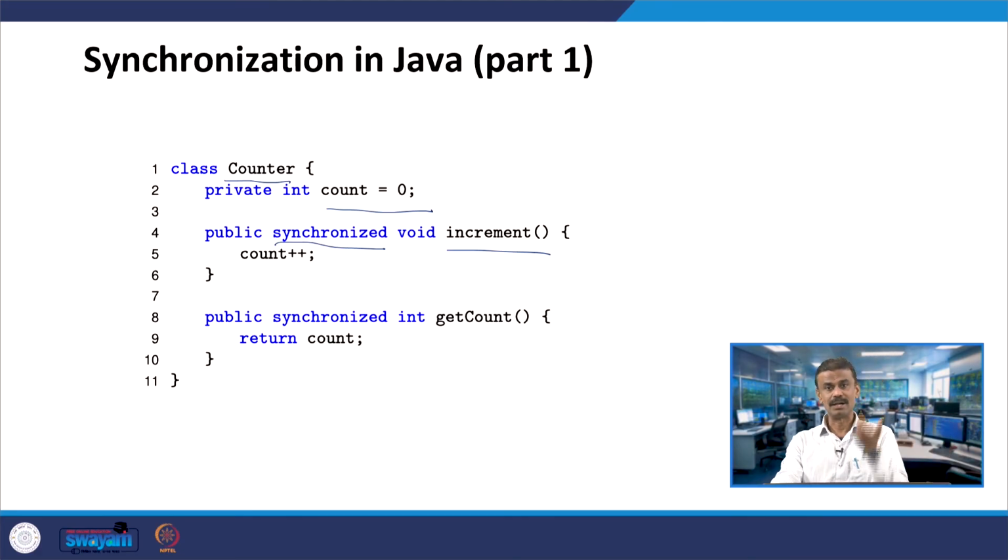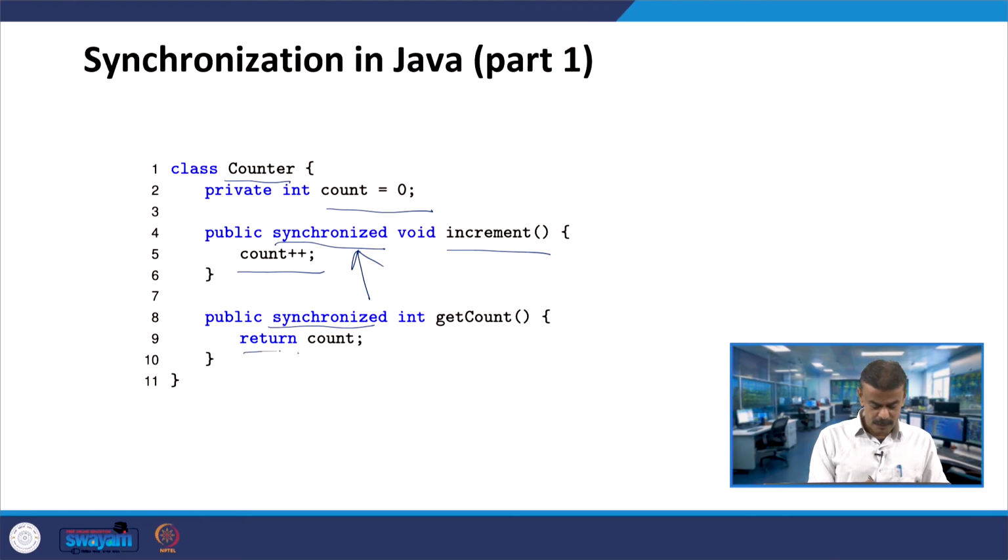Let us say one thread is running for I equal to 1 to 10 and doing the increment, and a second thread runs I equal to 1 to 10 and does the increment. In total you should get 20. We achieve this with the help of the keyword synchronized. Increment does count plus plus, and again it is synchronized because two threads will produce the result. The result we are printing is return count, so for this we require a getCount method. So, this is your class Counter.